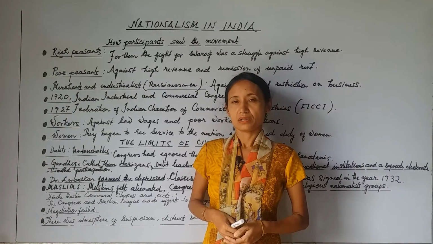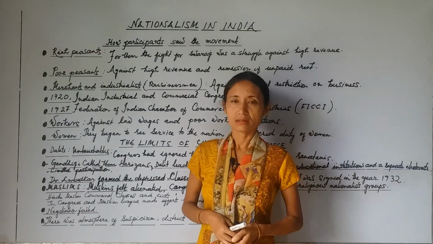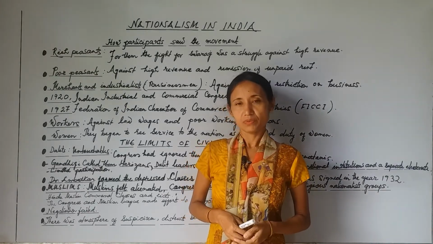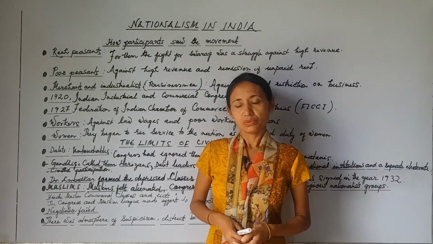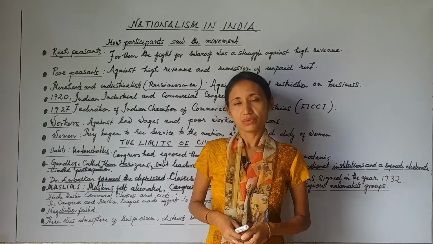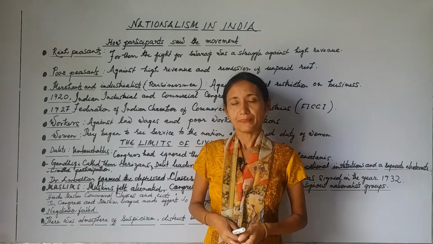That's why they joined the movement. So the poor peasants joined because they wanted their revenue rate reduced, and also their rent charges remitted.